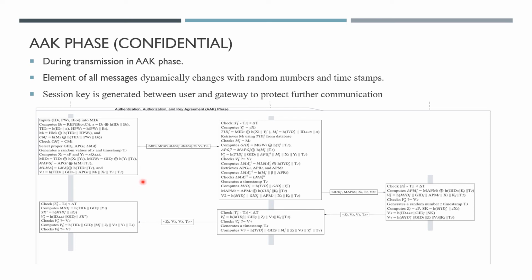AAK phase confidentiality. Confidentiality is found during the transmission in the AAK phase. The user's real identity is not transmitted during all phases, so the identity cannot be obtained directly from the message, while the temporal identity is protected by the random value xi and a one-time shared key between AAS and user, and ID is not possible to derive from the temporal identity because ID is masked with A, and A is protected by biometrics, which are only known to the user. Furthermore, a session key is generated between user and gateway to protect further communication with the secret random numbers. This session key is used only once for the current session and is independent of other session keys owing to its random numbers.